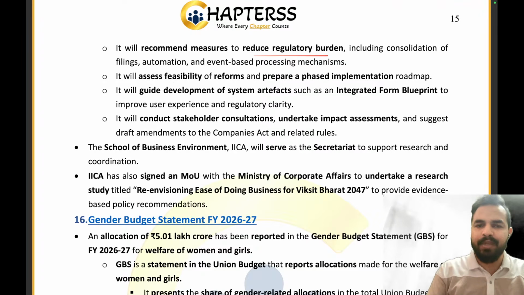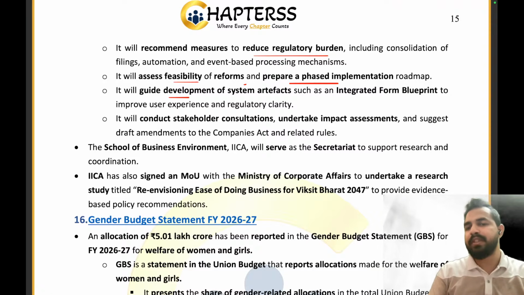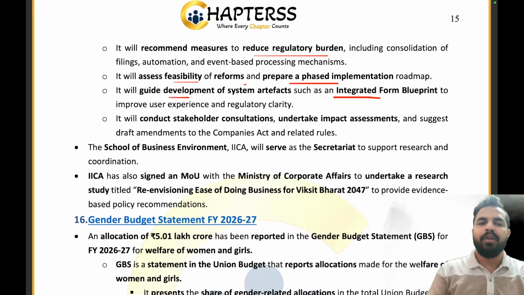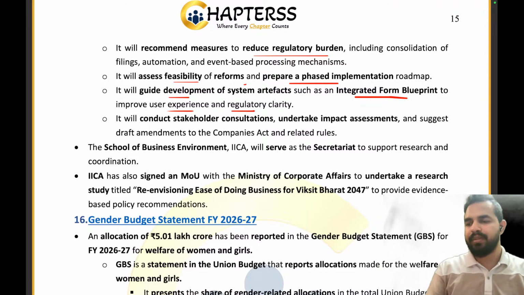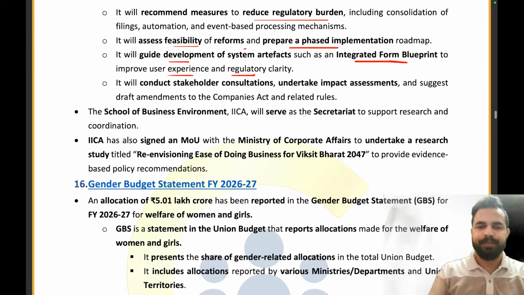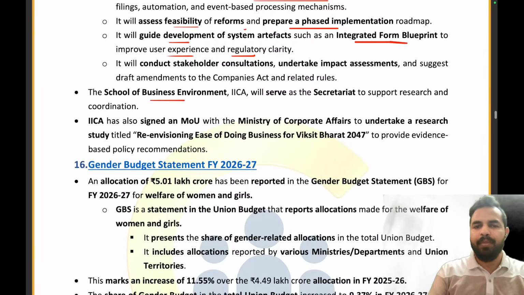It will assess the feasibility of reforms and prepare a phased implementation roadmap. It will guide development of system artifacts such as an integrated form blueprint to improve user experience and regulatory clarity. Clear, everybody? The School of Business Environment, IICA, will serve as the secretariat and support research and coordination.